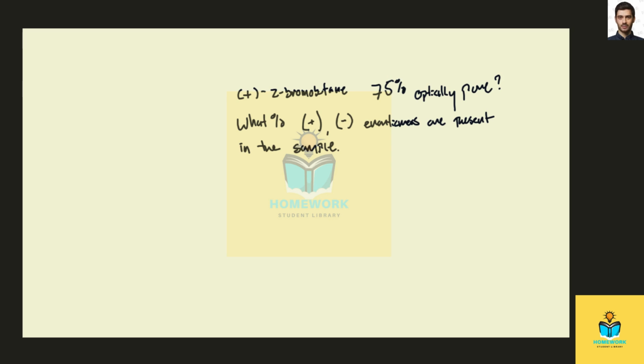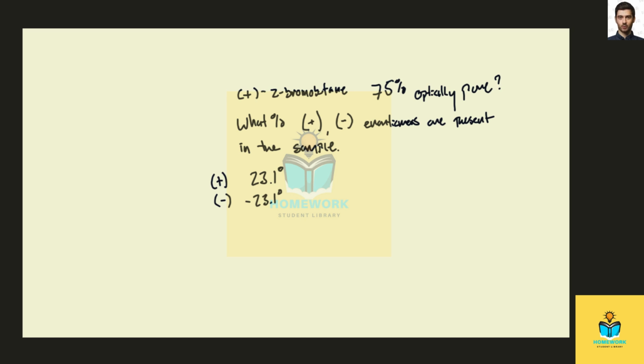The specific rotation of positive 2-bromobutane is 23.1 degrees. Likewise, the negative would be negative 23.1 degrees.